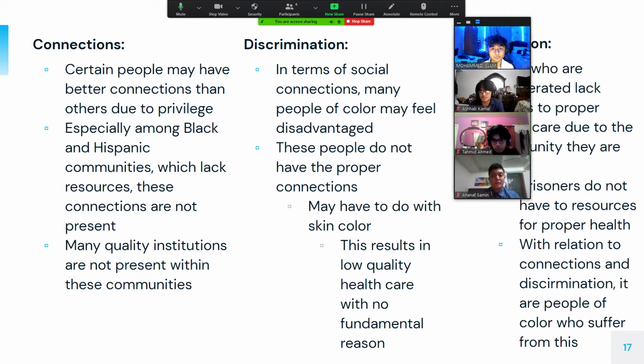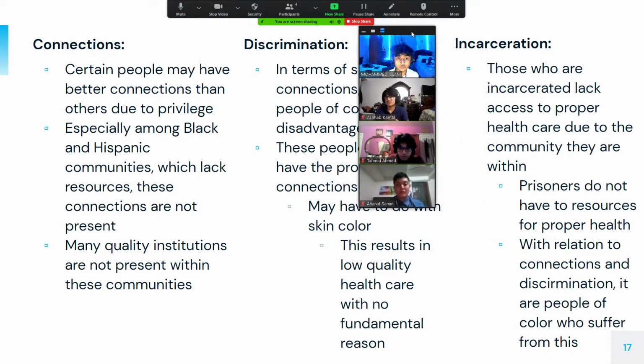Now, adding on, discrimination is a given. And in terms of social connections, many people of color may feel disadvantaged. Now, these people do not have the proper connections, which is an example of discrimination that may be present. And this may have to do with skin color. And as a result, this results in low quality healthcare with no fundamental reason other than the fact that their skin color is different from someone who is white.